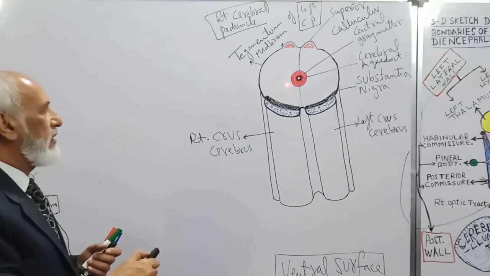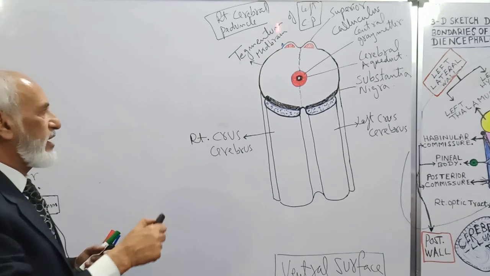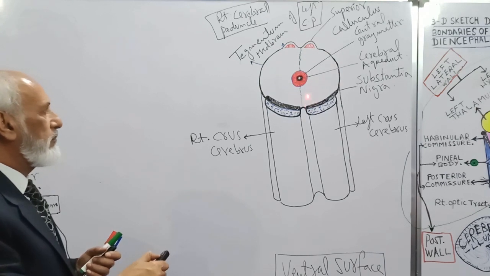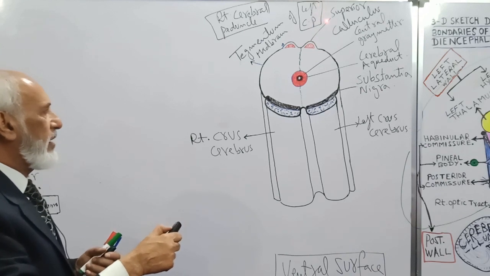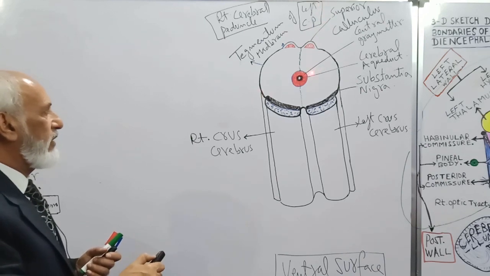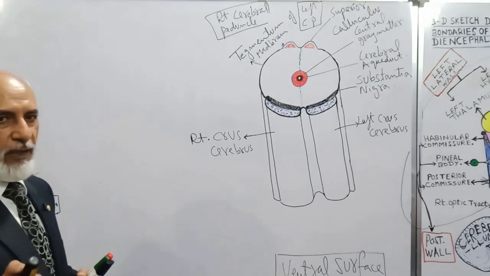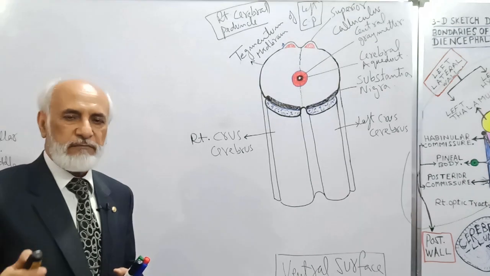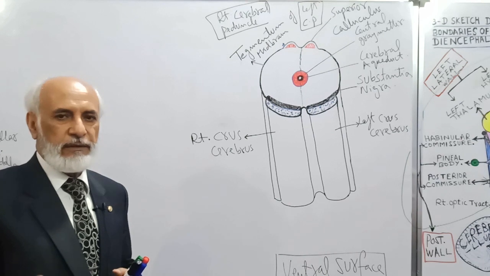Why? Because above the right cerebral peduncle is the right cerebral hemisphere, and above the left cerebral peduncle of the midbrain is the left cerebral hemisphere. So each half is known as cerebral peduncle. And I told you that the cerebellum is connected to the brainstem by 3 pairs of cerebellar peduncles.